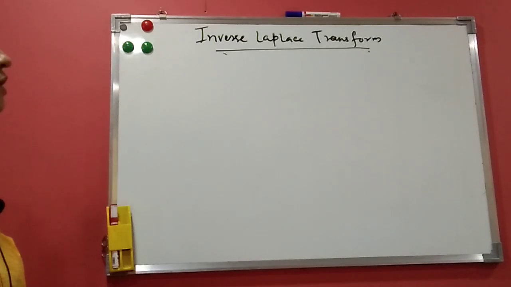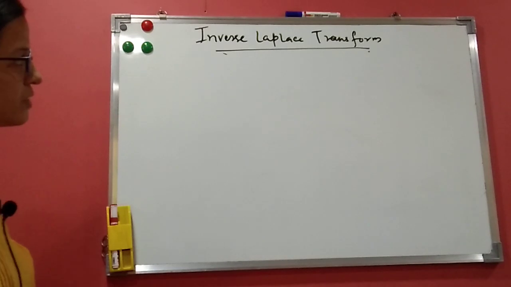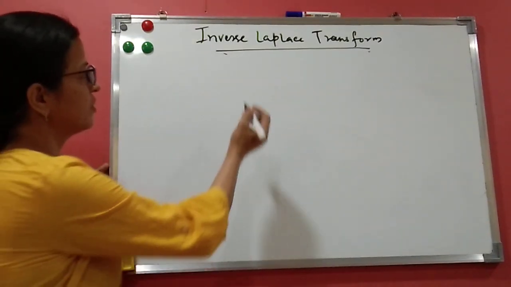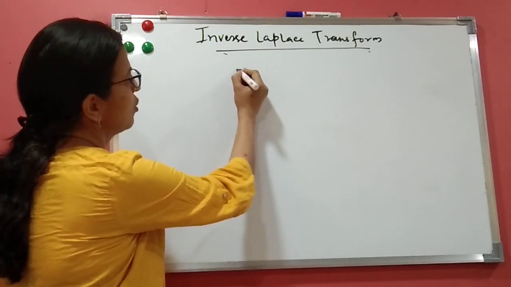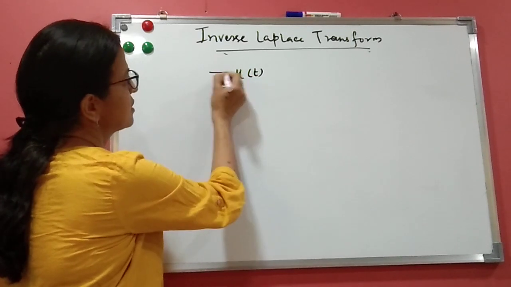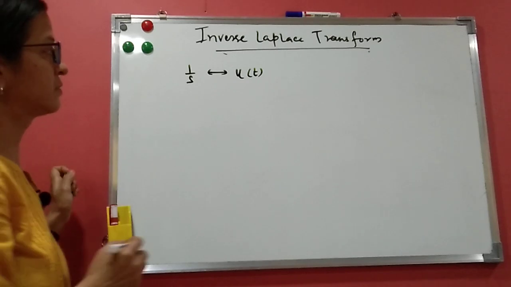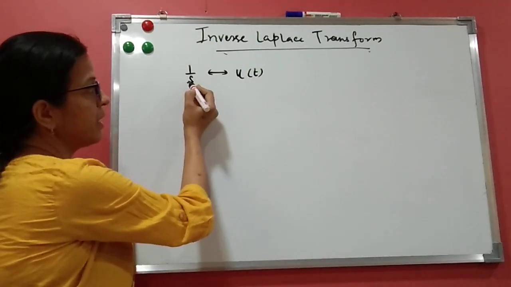Welcome back. So now in this video we'll be studying inverse Laplace transform. For inverse Laplace transform, first we should know the Laplace transform of some of the certain signals which we have discussed in the last lecture. Let us revise that. We know that the Laplace transform of u of t is what? 1 by s. I am writing it in opposite because now we are going to do inverse Laplace transform. U of t is 1 by s.